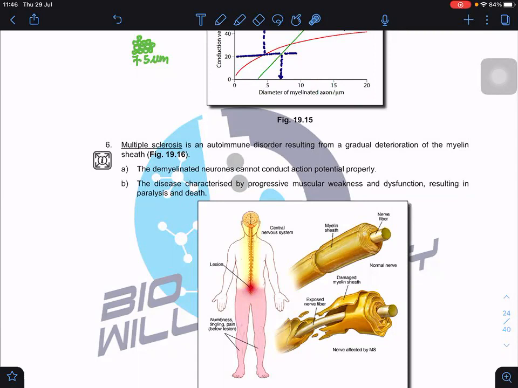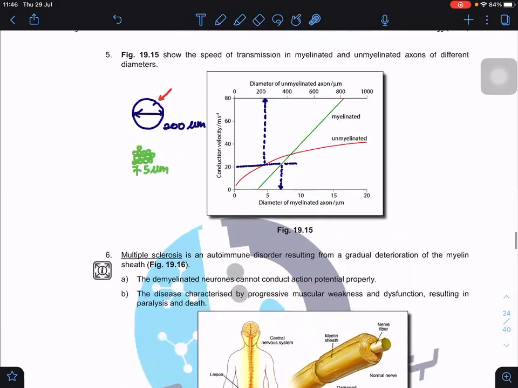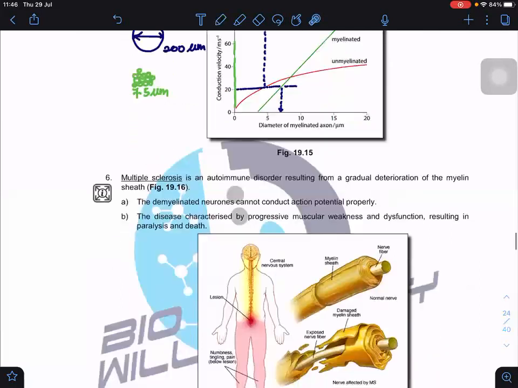Okay, because if you look at this, if a neuron is 5 but unmyelinated, basically the conduction is near here. Can you see that it becomes unmyelinated? So it means that the process of transmission, or the speed of transmission, will be very, very slow.